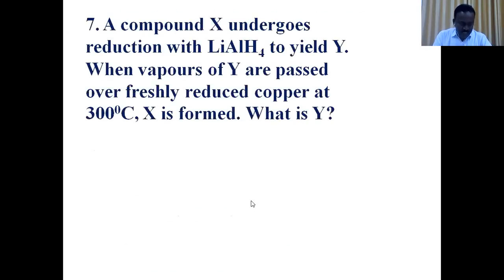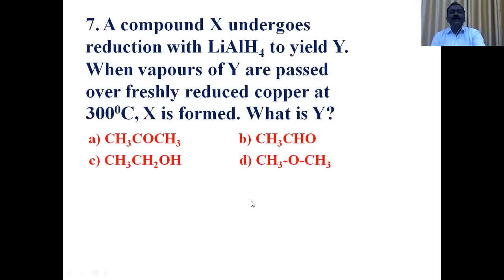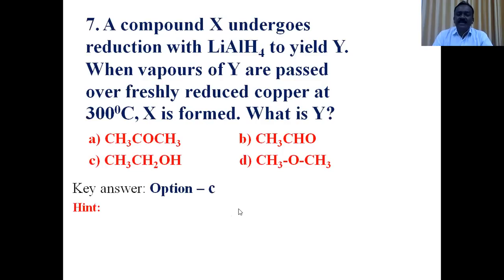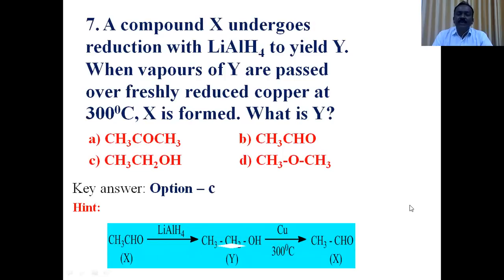Okay. Next question. Compound X undergoes reduction with lithium aluminum hydride to yield Y. When vapors of Y are passed over freshly reduced copper at 300 degrees Celsius, X is formed. What is Y? Copper is a dehydrogenating agent. Which compounds undergo dehydrogenation? Alcohols. So Y is an alcohol.